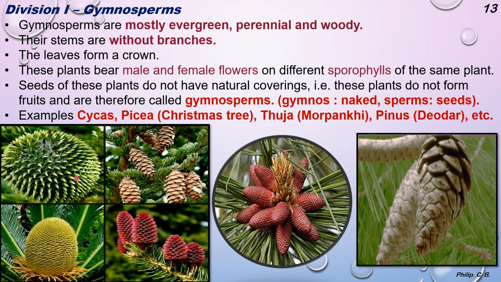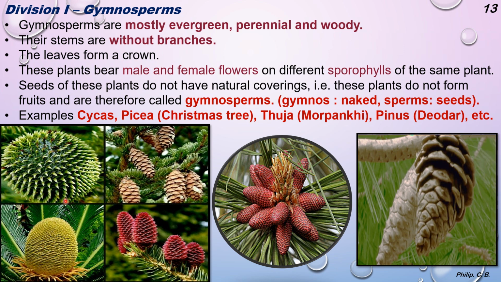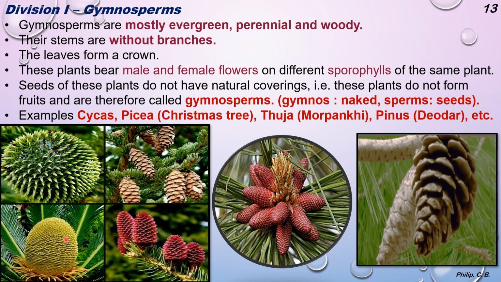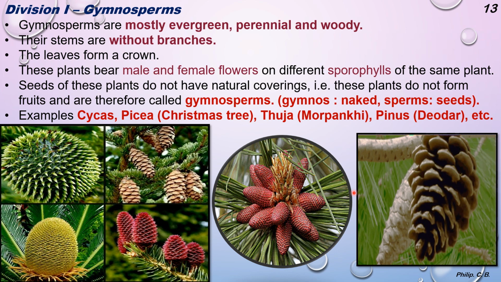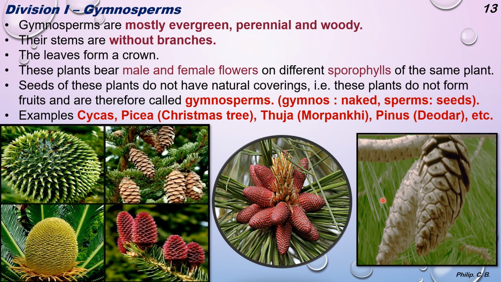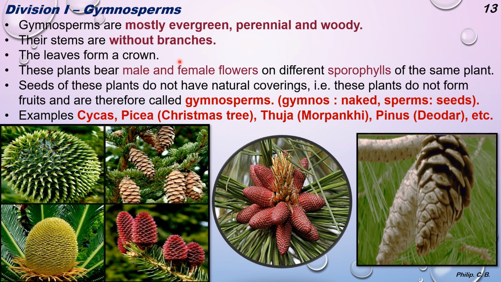If you see in these images, I have put up various different types of cone images, and all of these have got different shapes: spherical, oval, or long. You can see the various images, and one can see the animation images of how these cones open up. So the leaves form a crown.